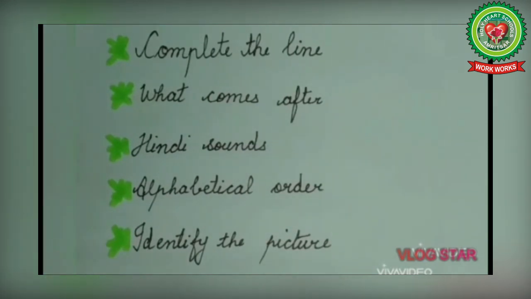In our previous classes we have done Uda till Haha, that means Uda, Ada, Edi, Sassa, Haha. So that means we have completed the first line of Panti. Today we will do exercises, and in this class I will complete these exercises. First one is complete the line. What comes after? Hindi sounds, alphabetical order, and identify the picture.